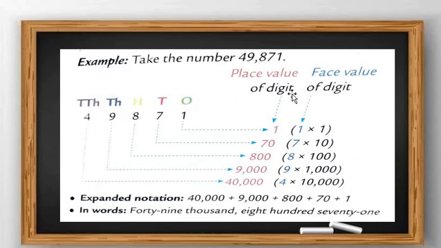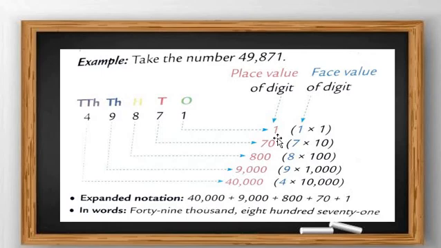Now let's check the place value of each digit and the face value of the digit. We multiply the digit by its place, and that is called the place value. First of all there is the 10,000 place, 1,000 place, 100 place, 10 place and 1 place.